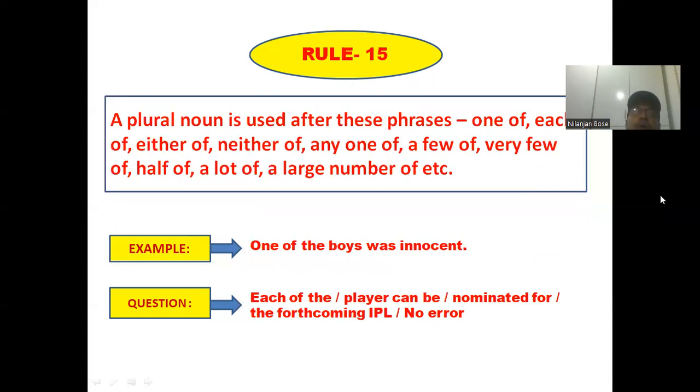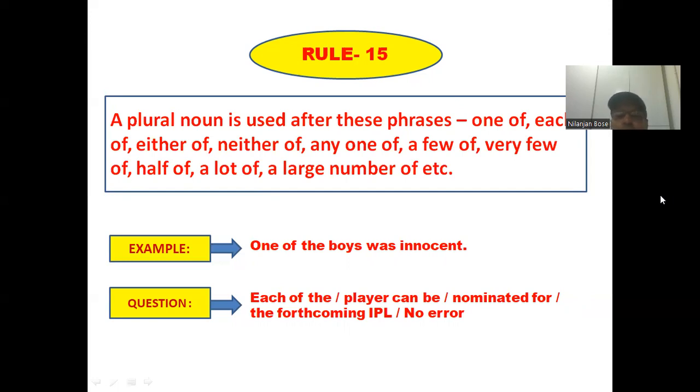Moving to the last rule of the day. A plural noun is used after these phrases: one of, each of, either of, neither of, any one of, a few of, very few of, half of, a lot of, a large number of. If you find this kind of expression, always remember that it is to be followed by plural noun. Going through the example, one of the boys was innocent. So after one of the, you have used the plural form of boy, that is boys.